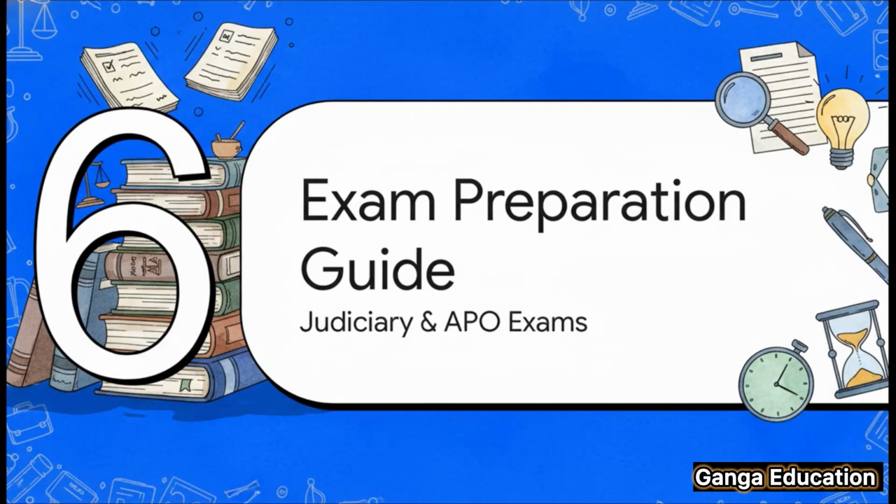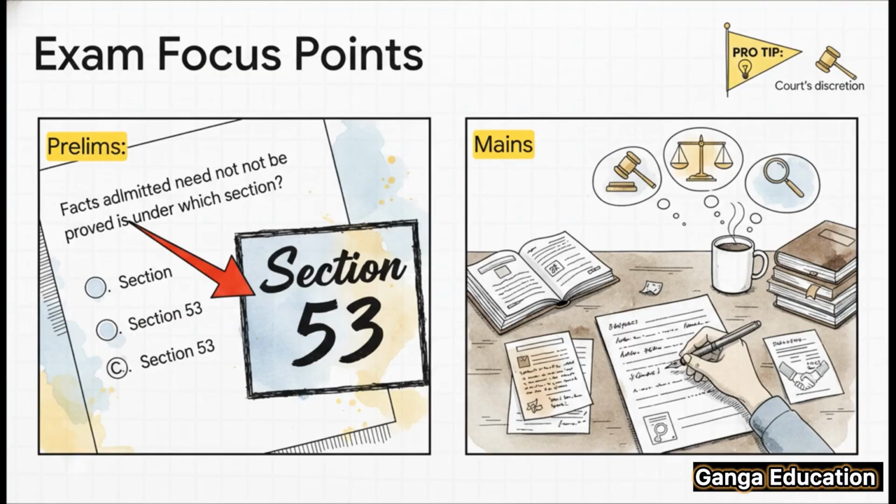All right, let's bring it all home and focus on what matters most to you: doing well in your exams. How should you be preparing this section for your Judiciary or APO exams? Let's get into some specific, actionable advice. For your Judiciary prelims, you should expect direct, section-based questions. For example, they might ask which section deals with the principle that facts admitted need not be proved. The answer, of course, is Section 53.